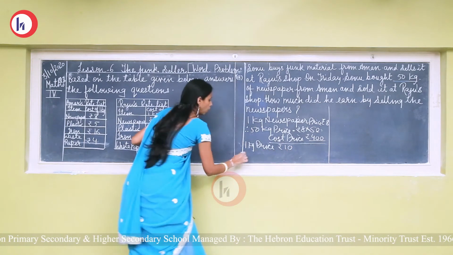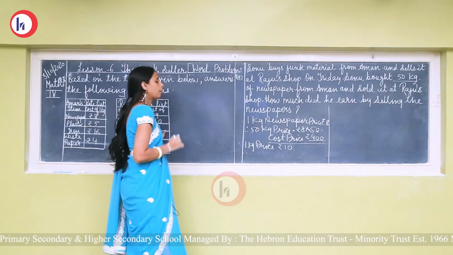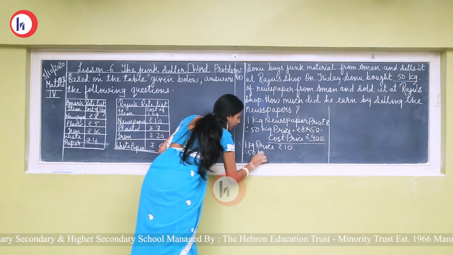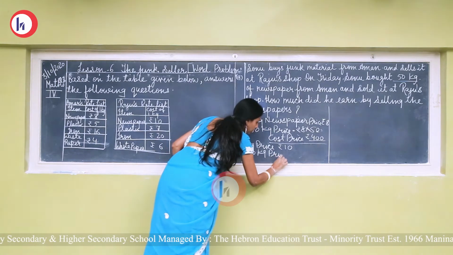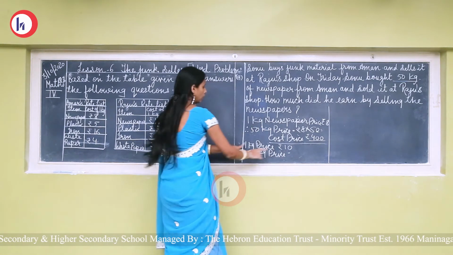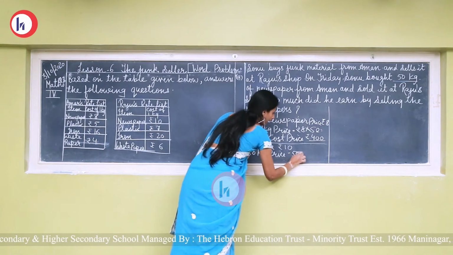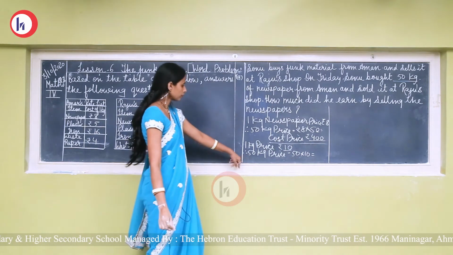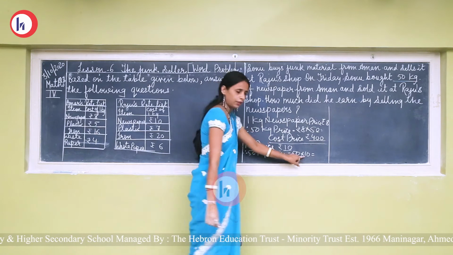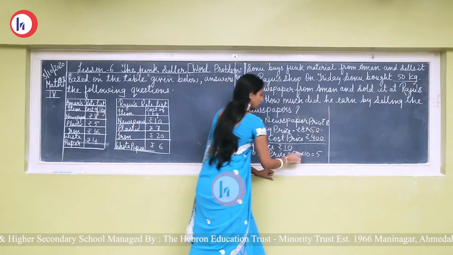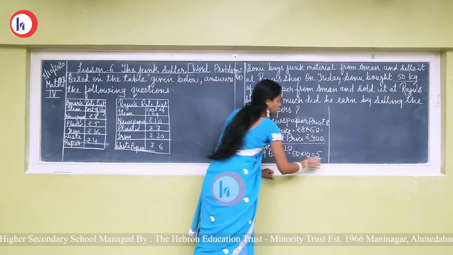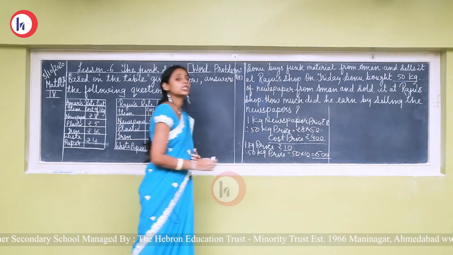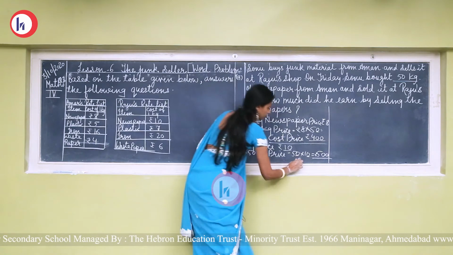Rupees 10. Now, so we have to find out the amount of 50 kilogram. Okay, so 50 kilogram price how much? 50 multiplied by 10. Okay, see 5 ones are 5, then 1 and 0. Okay, so rupees 500 it is the selling price.